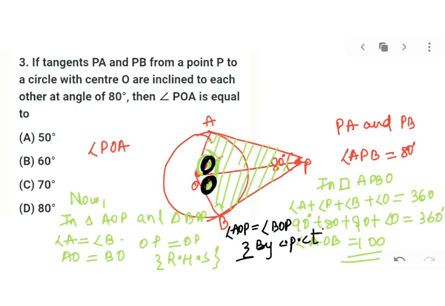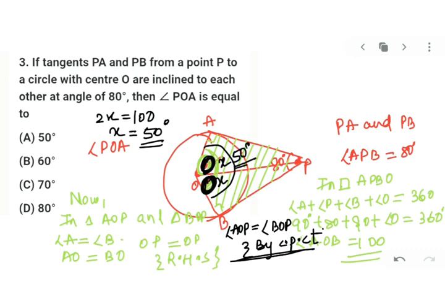Once I got two angles same, can I keep them as x and x? So that will be 2x. But angle AOB, I got it as 100. So can I write 2x is equal to 100? From there, I will get the value of x as 50. So AOP is equal to 50 degrees.